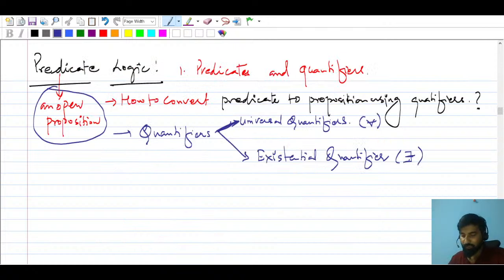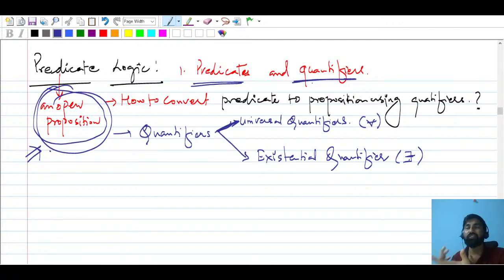Then after propositional logic we are going to talk about predicate logic. And what is predicate logic? It is an open proposition. In predicate logic, we will talk about predicates and quantifiers, and we will also see how to convert a predicate to a proposition using quantifiers. You will study two kinds of quantifiers here.